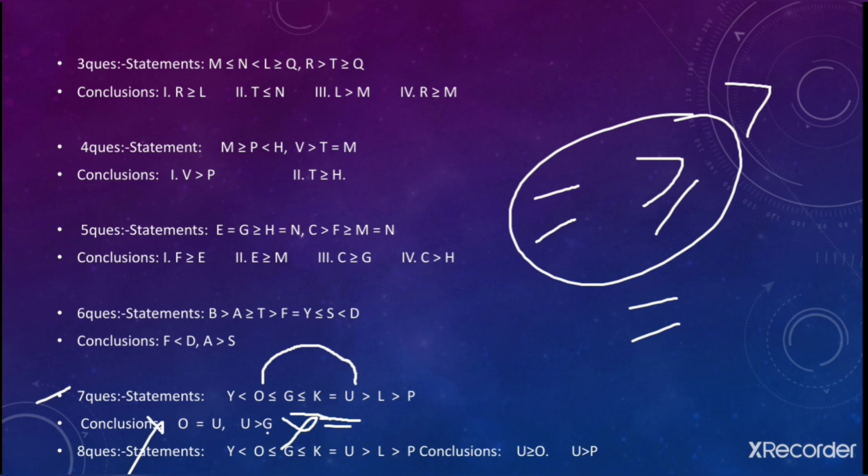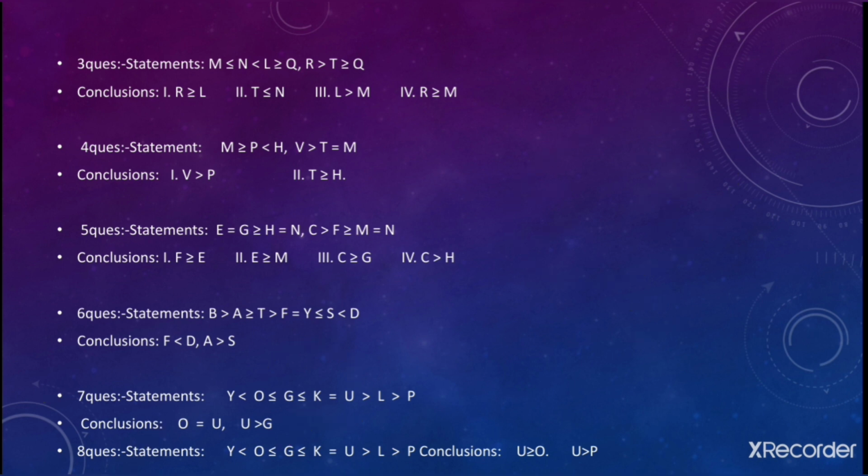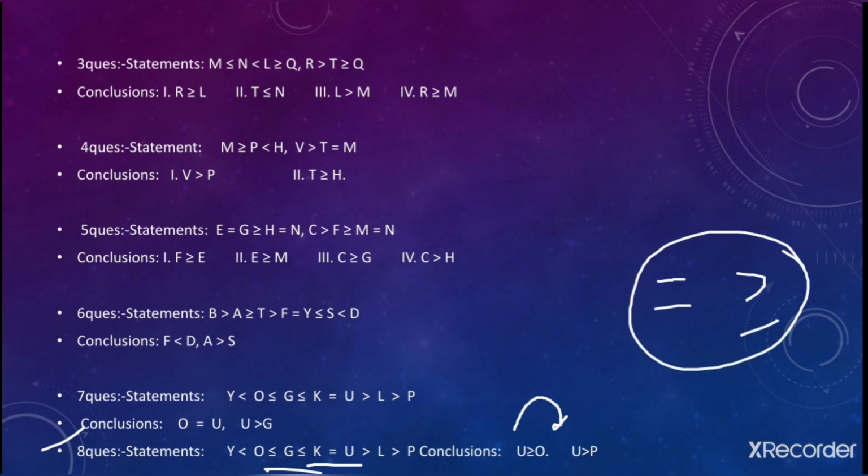Fine. Let's see the next one. Eighth question. See, what we need to check out, we need to move from U to O. You can go from U to K and from K to G and from G to O. You can directly arrive and you have is equal to sign and greater than is equal to sign in the whole path. So the requirement goes fulfilled. In this way this conclusion becomes true.